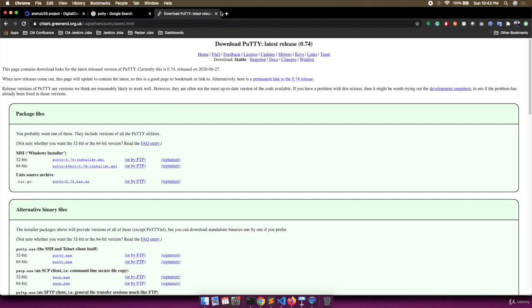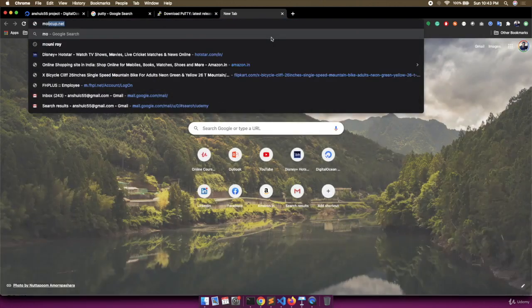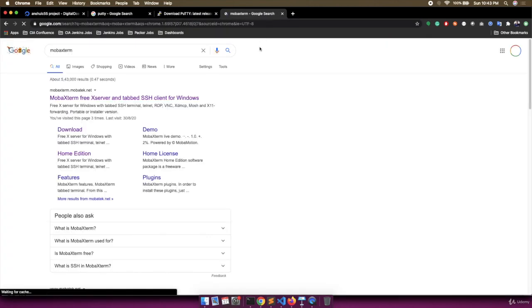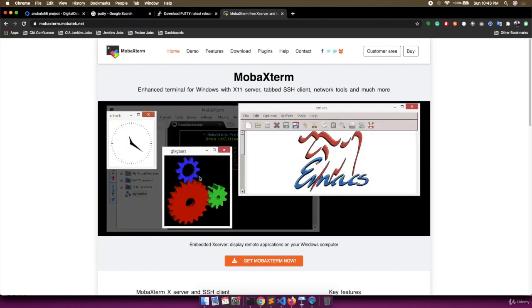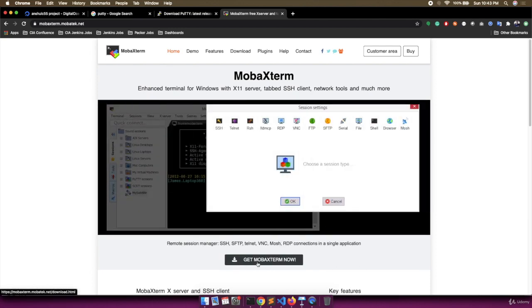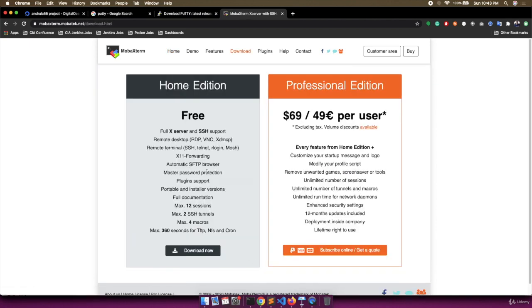If you want to use some advanced tool, you can use MobaXterm. MobaXterm is another tool to connect with servers from Windows. Over here we are getting MobaXterm. You need to click this Get MobaXterm Now, and you will get the free edition and the professional edition. We will go with the free edition. Click on download now, and it will download MobaXterm on your machine. Install MobaXterm and use it to connect with the Linux machine from the Windows operating system.